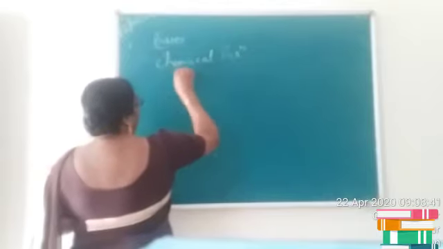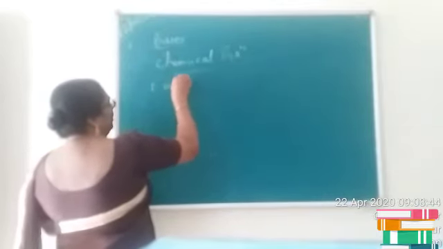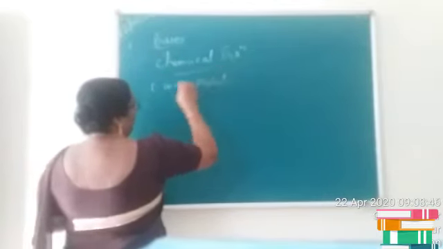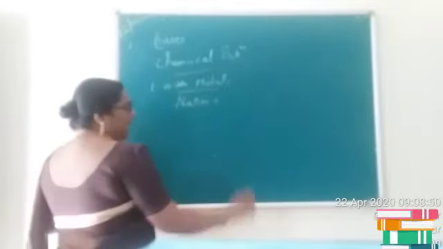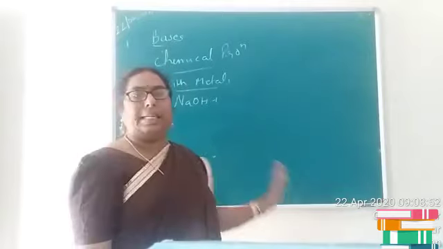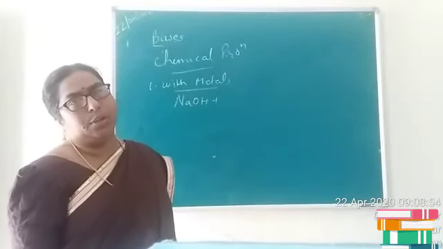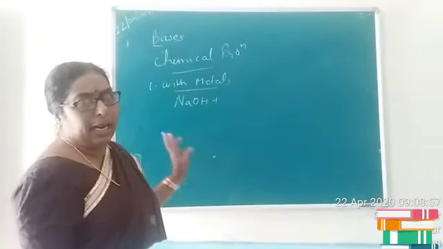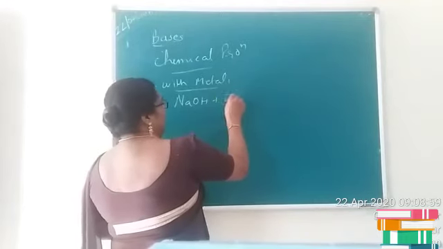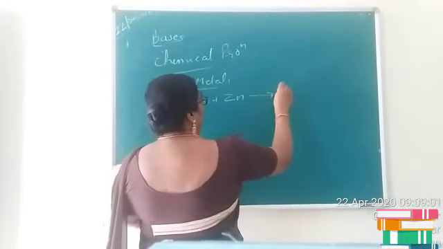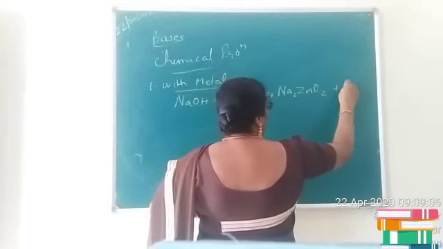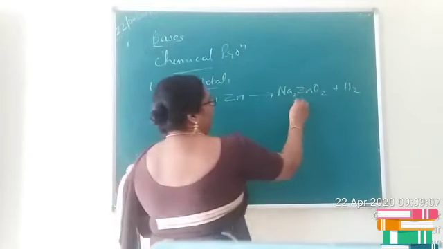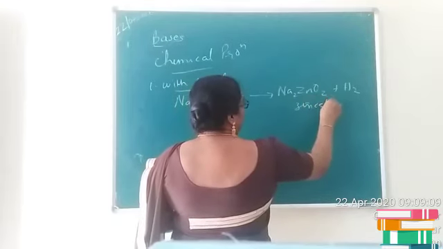In chemical properties, the first one is reaction with metals. Sodium hydroxide reacts with metals like zinc, tin, aluminum, etc. and produces the corresponding salt and hydrogen. Let us consider the reaction. If it reacts with zinc, it produces Na2ZnO2 plus hydrogen, that is sodium zincate. It is termed as sodium zincate.